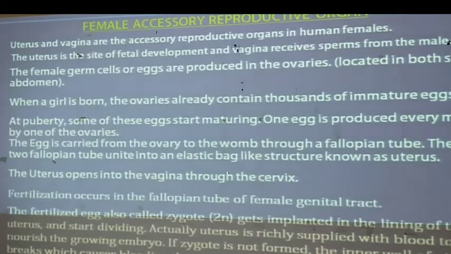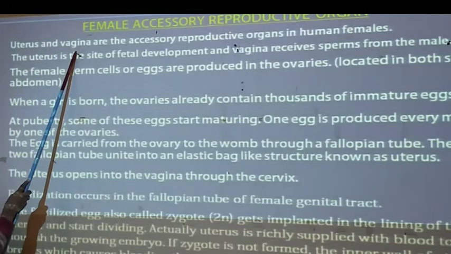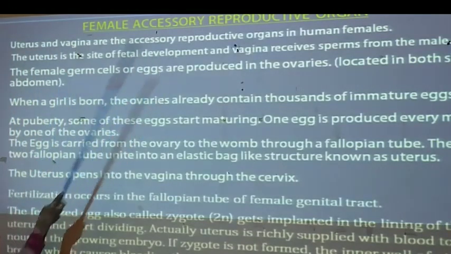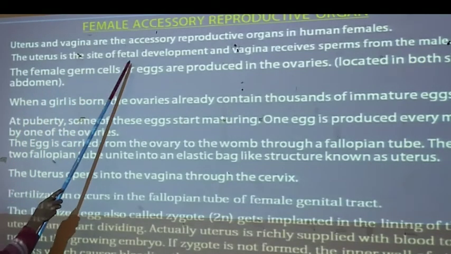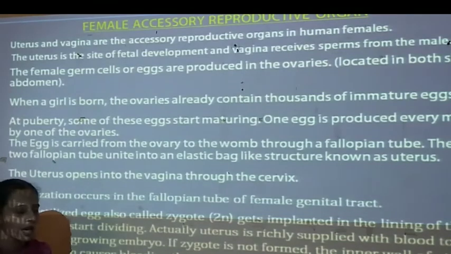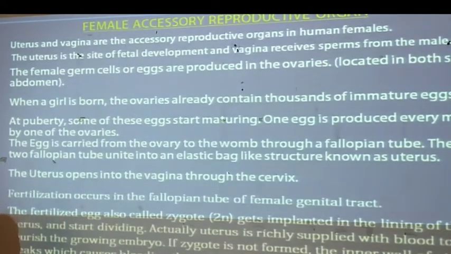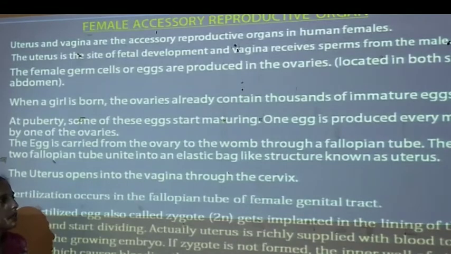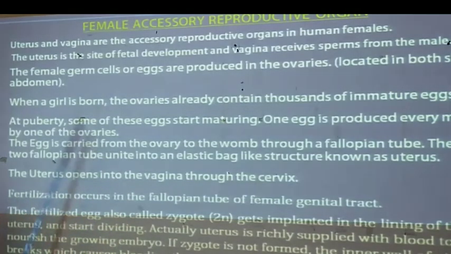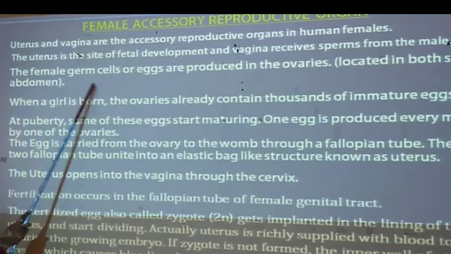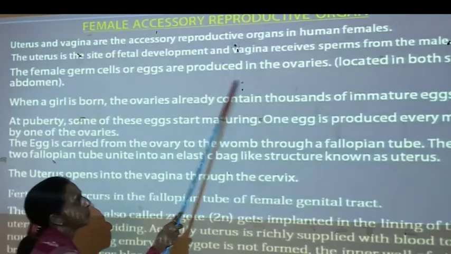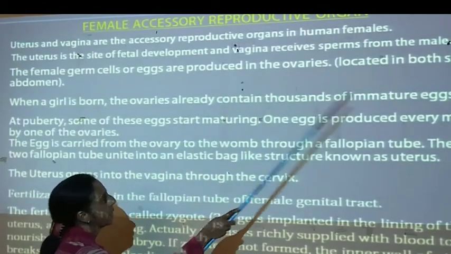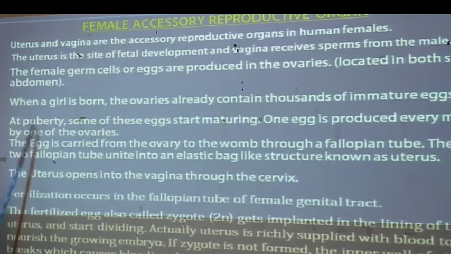Now, the uterus and vagina are the accessory reproductive organs in the human female. The uterus is the site of fetal development, meaning it acts like a bag or sac where the fetal body is produced and developed. Female germ cells, or egg cells, also called ova, are produced in the ovaries, which are located on both sides of the abdomen.